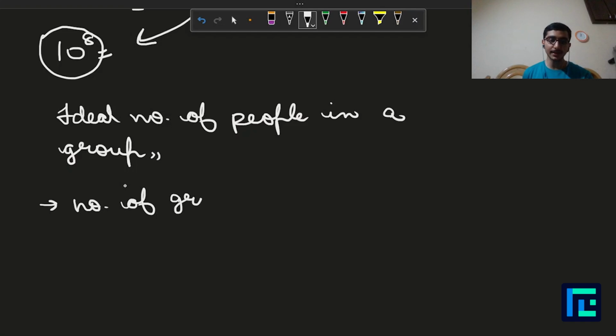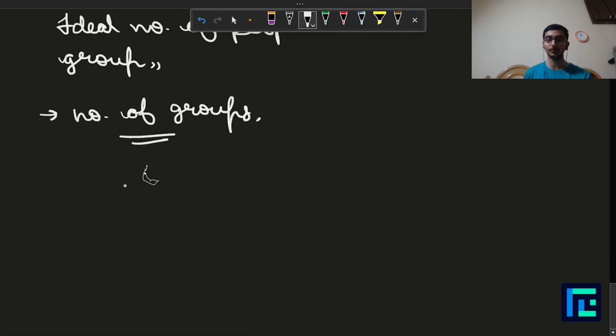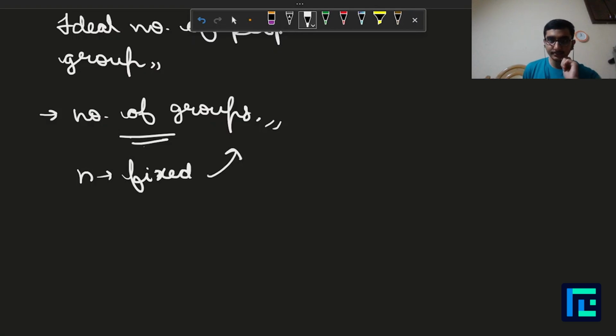So, if we want to maximize the number of groups, can we say that we want to minimize the number of people in one group? Because obviously if we have more people in one group then we'll have fewer groups, because n is fixed, the number of people is fixed. But this is an intuition, can we prove it?